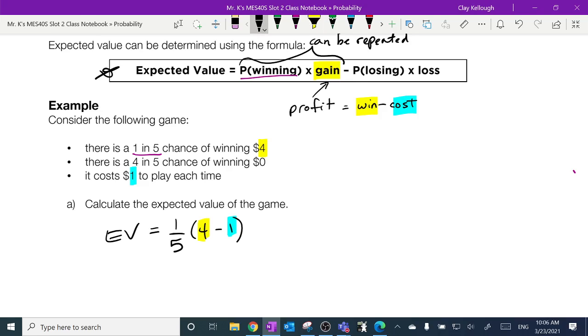The second part of the formula is the probability of losing. And let's see, well, there's a 4 in 5 chance that I'm going to lose. And how much did I lose? Oh yeah, my loss is that $1.